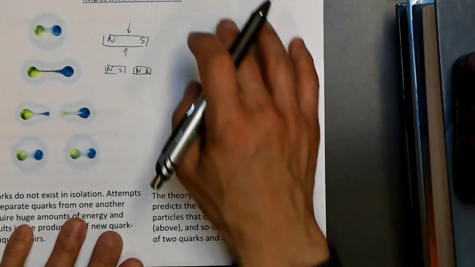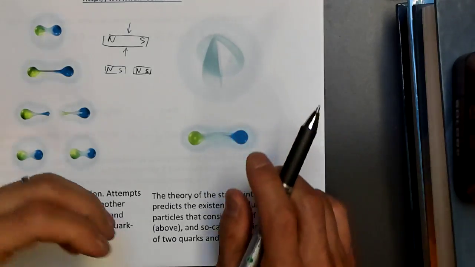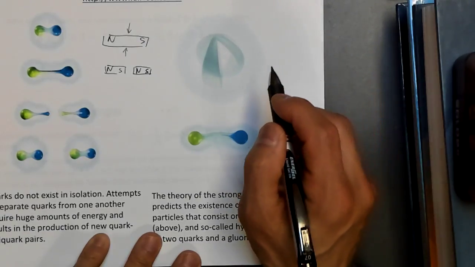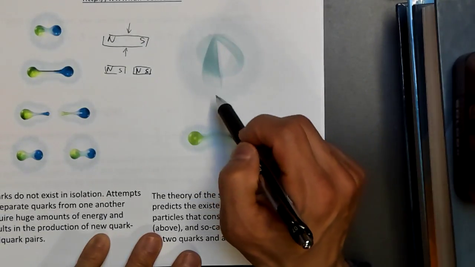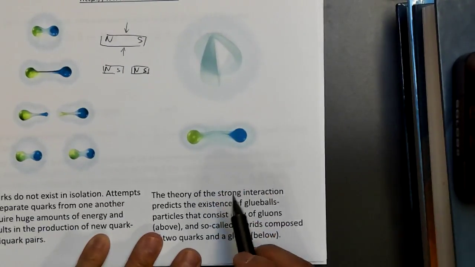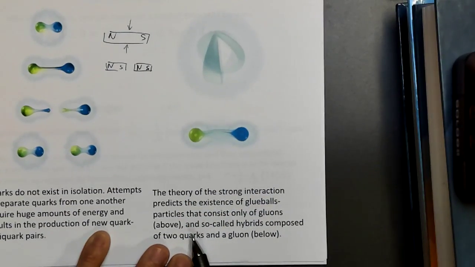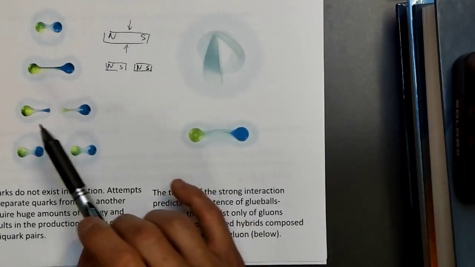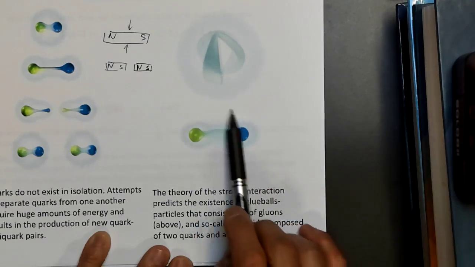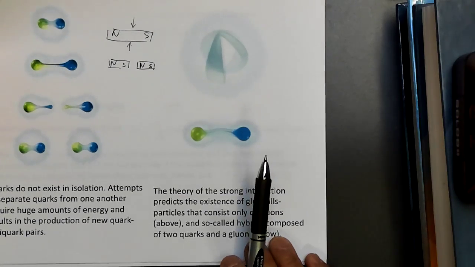Now here's another sketch. This is sort of an artistic rendering of what's called a glueball. You have these glueballs, the gluons sticking to each other and forming a colorless object. I have to admit, I don't really see the symbolism of this drawing, but that's what it's supposed to represent. You can also have what's called a hybrid meson, where you have a quark and antiquark pair, just like you have here, but there may be some admixing of glueballs or glue-like states. That makes it more complicated. These are called hybrid mesons.